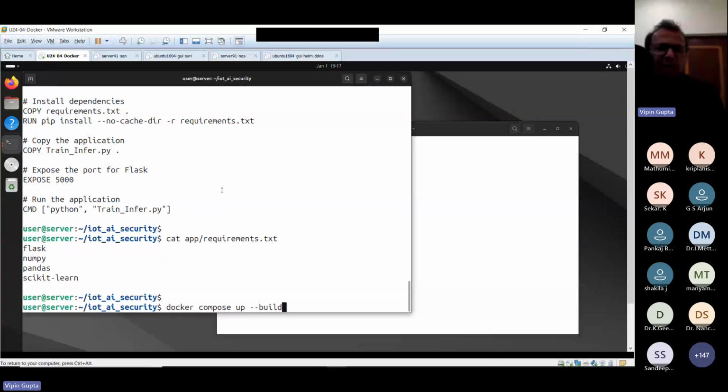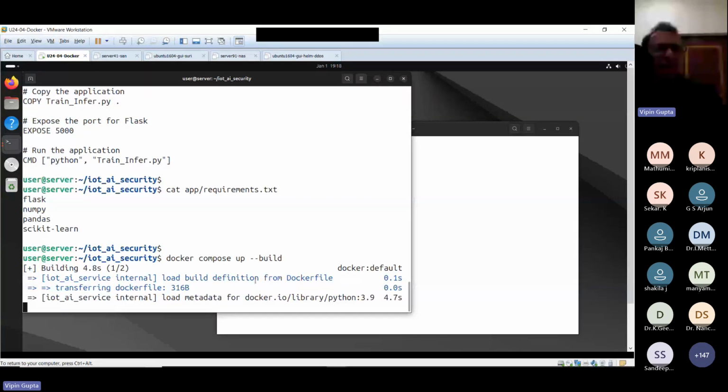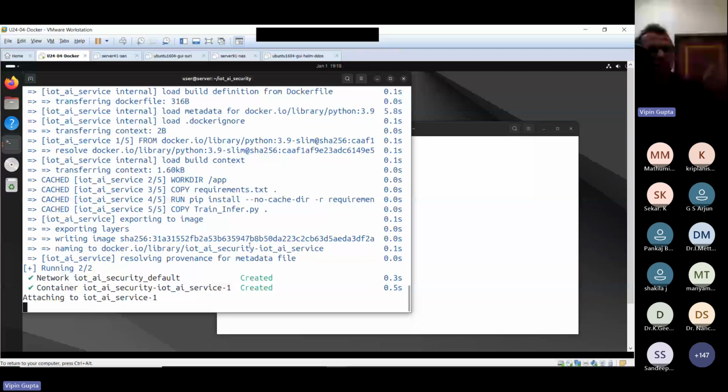So I'm just going to run this thing. Depending upon the time, because I'm using very little data, it will start the AI service, then start training, create the model, then load the model, and create the interface. Then it will expose that. Let me show you. Meanwhile, let it go. That means this is my file.